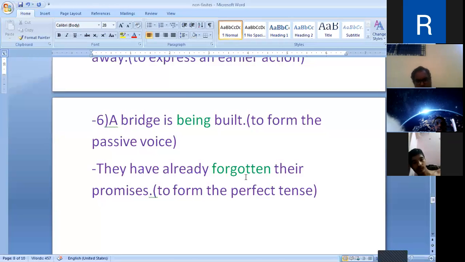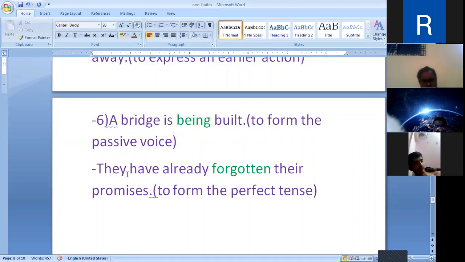They have already forgotten their promises. Forgotten is the past participle, which is used to form the perfect tense. And this perfect tense is of present. So, present perfect tense: They have already forgotten their promises.